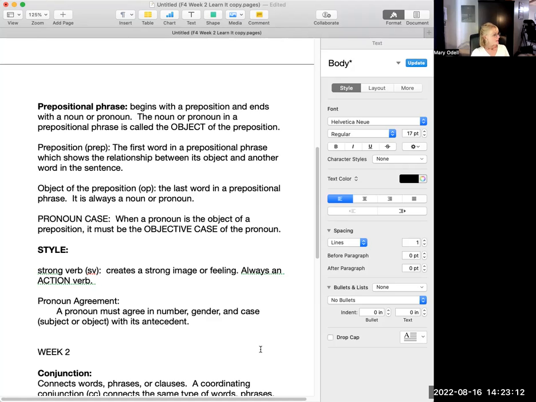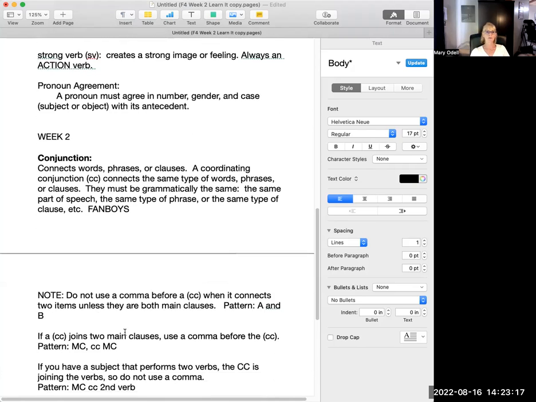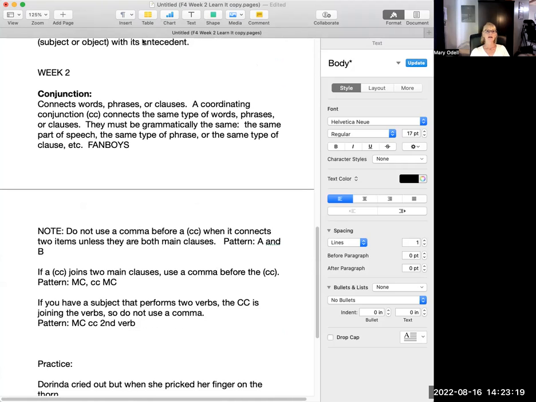Then we have week 2. This is the new information that we're adding this week. Conjunctions. Conjunctions are words that connect words, phrases, or clauses. A specific type of conjunction that we focus on is a coordinating conjunction, which you'll label CC. This connects the same type of words, phrases, or clauses.